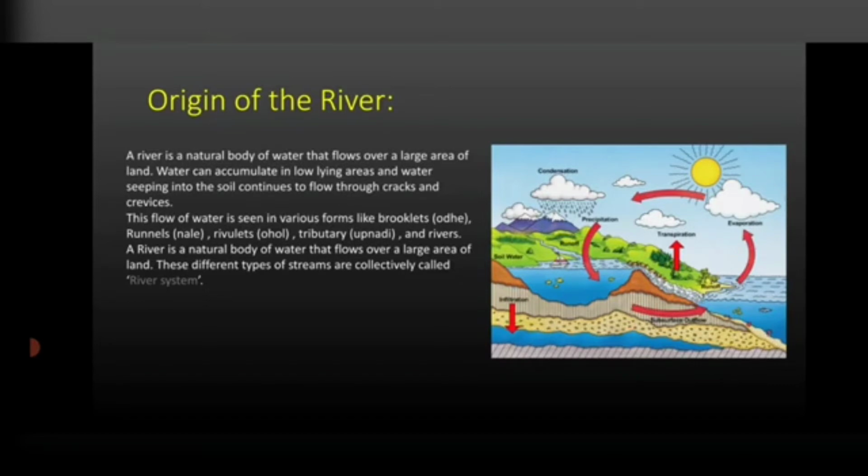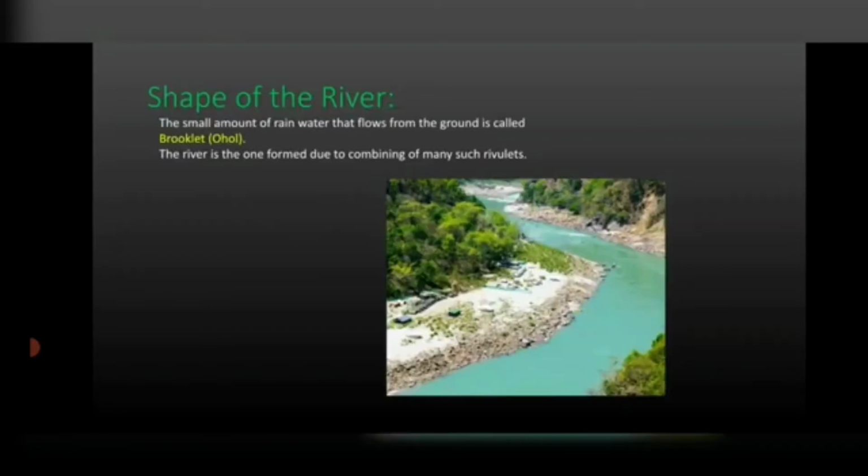Next, a river is a natural body of water that flows over a large area of land. What is a river? It is a natural body of water, but this body of water flows over a large area of land. This type of stream is called a river system. Now let us see the formation of the river. A river is such a wide stream that it does not form at once. It takes several months or several years to form a river.